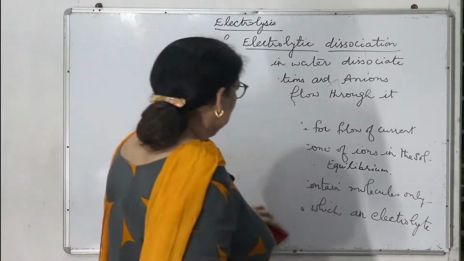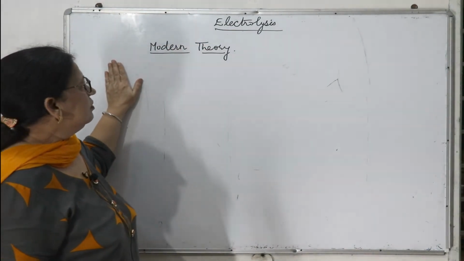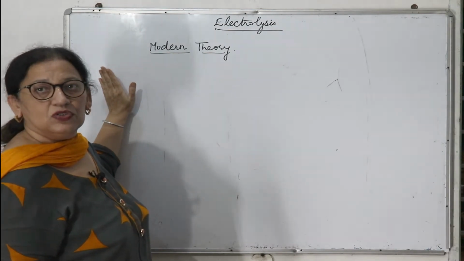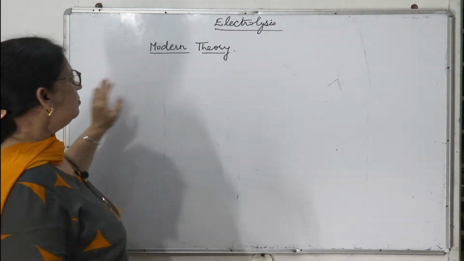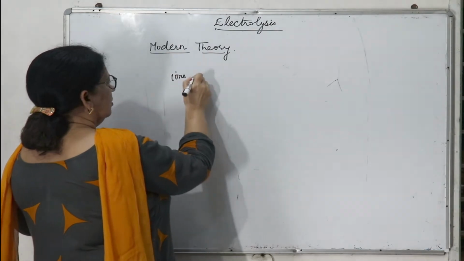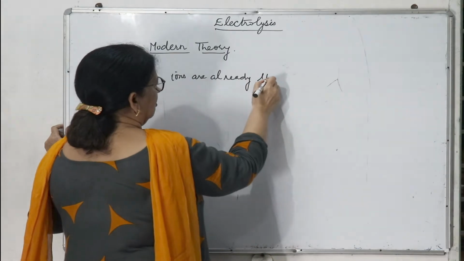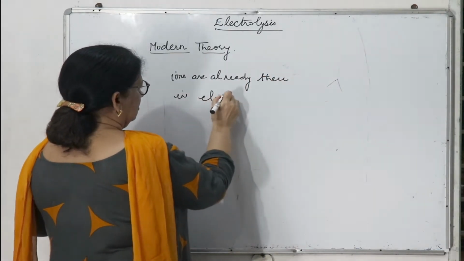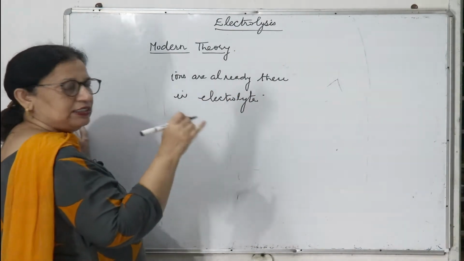Next is the first point of the Arrhenius theory: when an electrolyte is dissolved in water, only then it can form ions. But the modern theory says that ions are already there in the electrolyte.